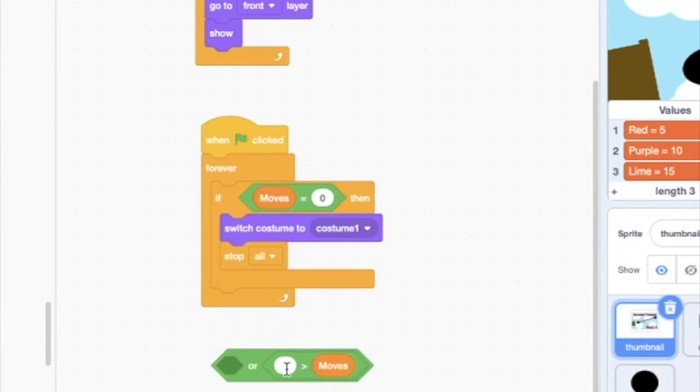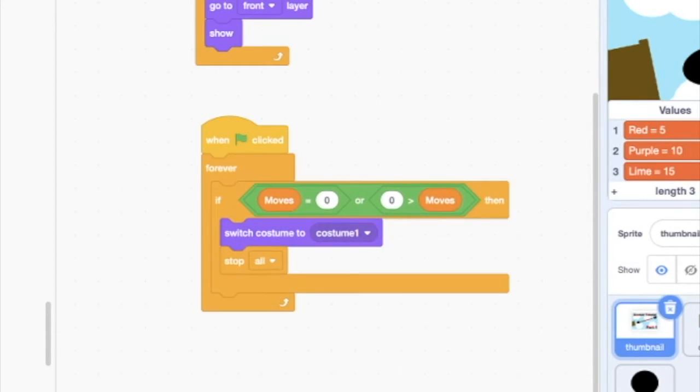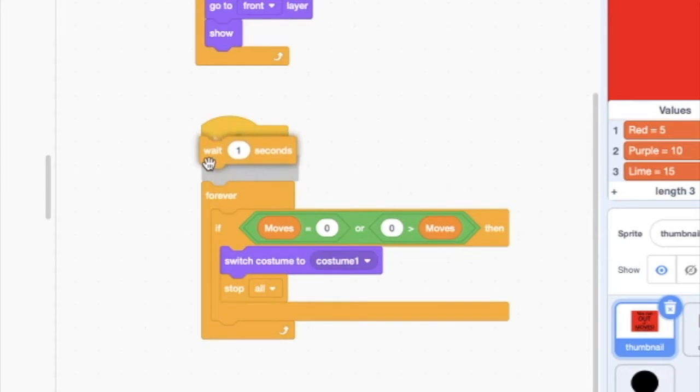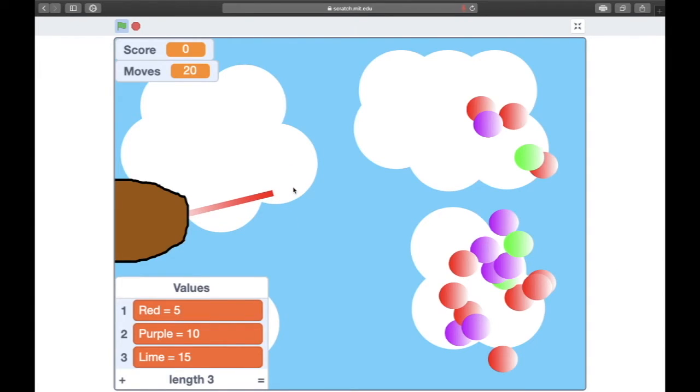If moves is smaller than 0, so we're gonna say that and that, just so it can prevent that. Okay, it says I ran out of moves, so we're gonna do this. We're gonna say wait a second. We're gonna tell it to wait a second. So there you go. Uh-oh, missed that.